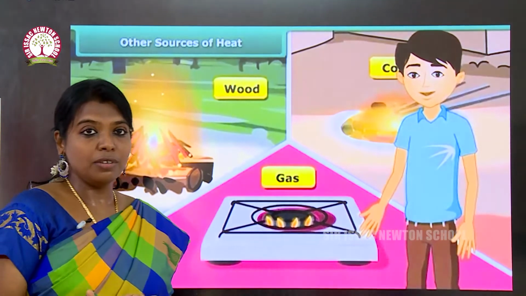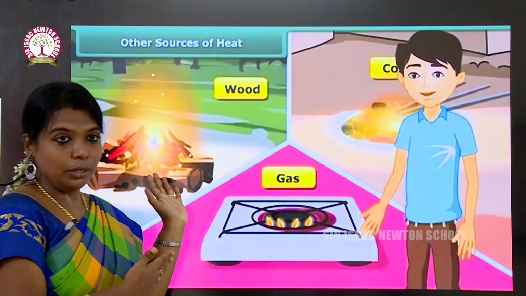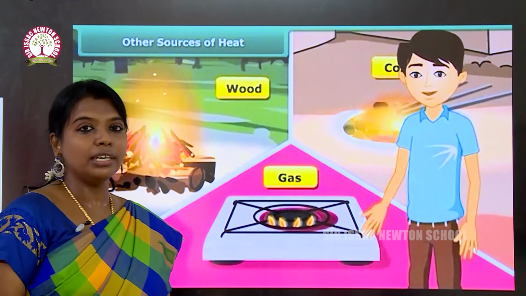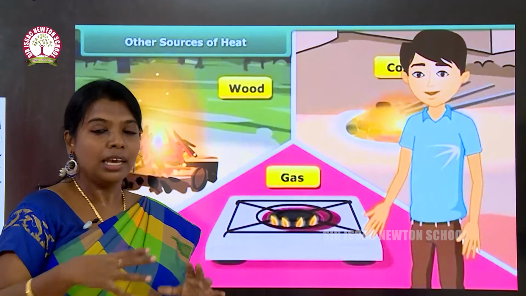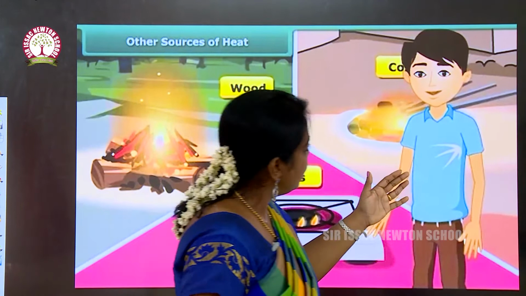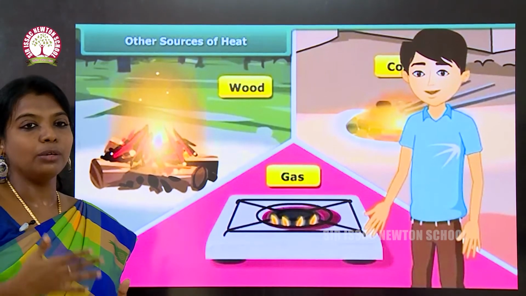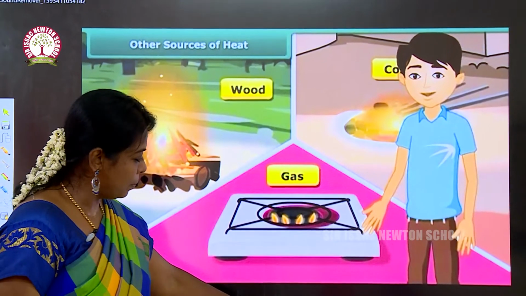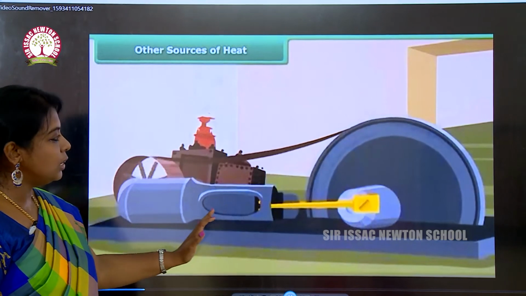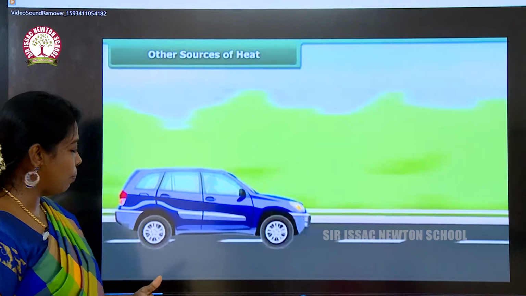Next we are going to see other sources of heat. What are the other sources of heat? Wood. By using wood we can make fire. Next one is gas stove. You all know LPG, liquefied petroleum gas. It gives us fire and we can make use of this. Next one is induction stove. Likewise, we are using heat energy. And this is mechanical energy, and we can produce energy from this.